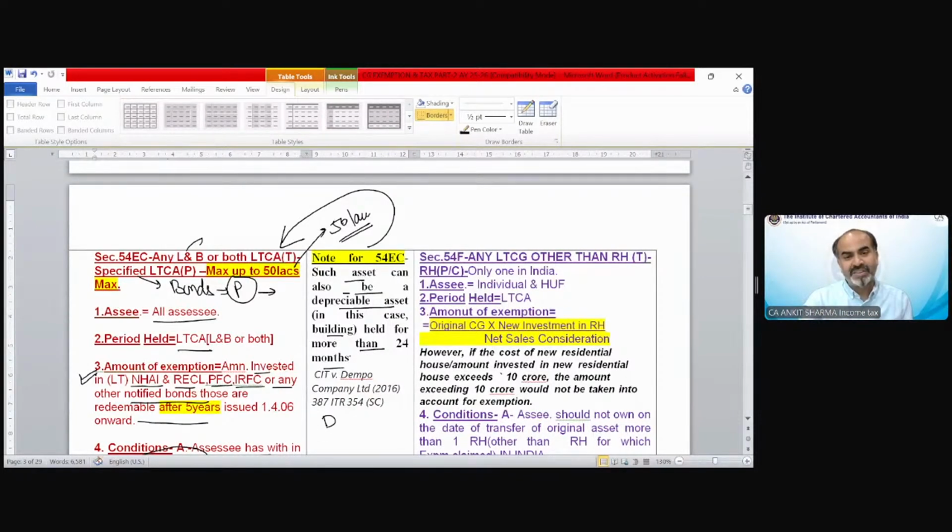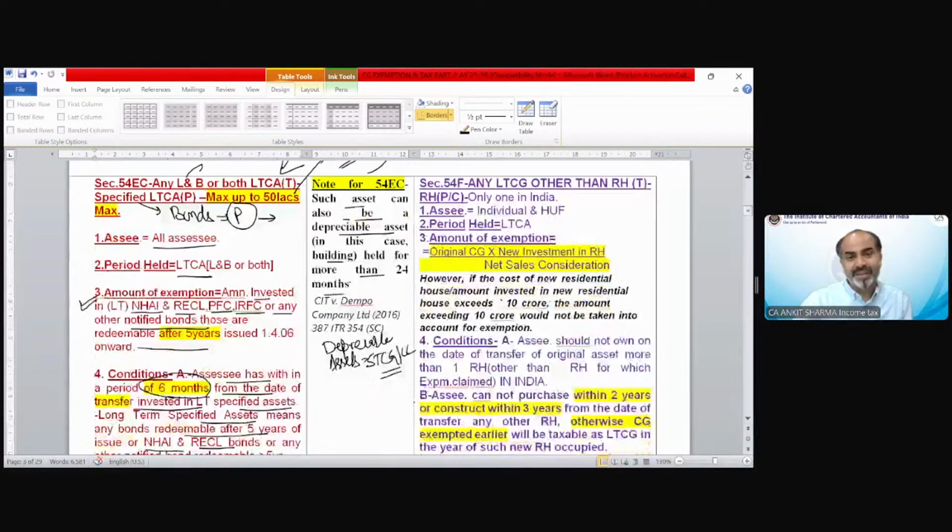So if it's a depreciable asset, let me tell you, in case of a depreciable asset, the gain would always be short-term capital gain or loss, not the nature of the asset. Very interesting thing. The nature of the gain would always be short-term capital gain or short-term capital loss. But the individual nature of the asset could be long-term only. If it is held for more than 24 months, it would be treated as a long-term building.